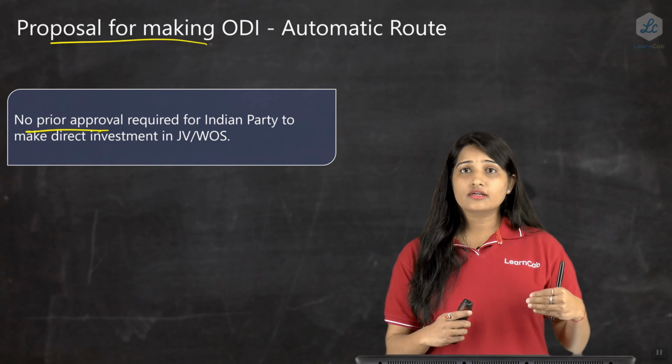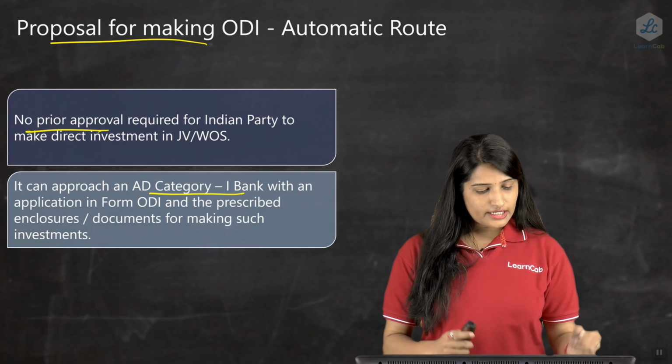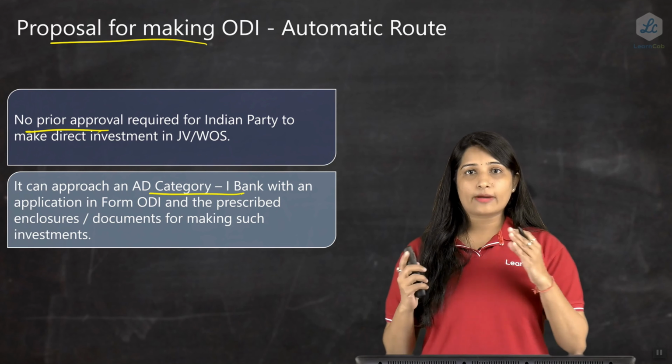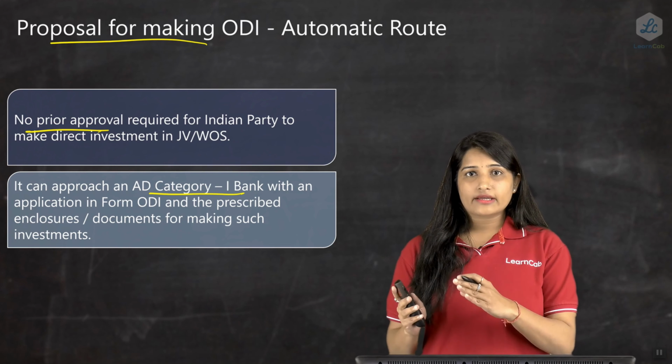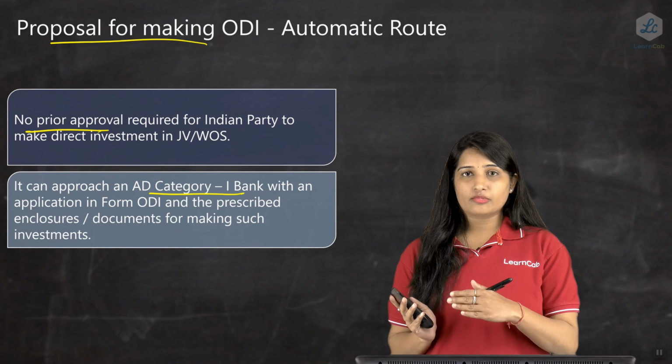As I said earlier, no approval is required. An entity can approach their AD category 1 bank, which we will be studying in a different chapter. So they can approach their bank with the form ODI, which is prescribed by RBI.